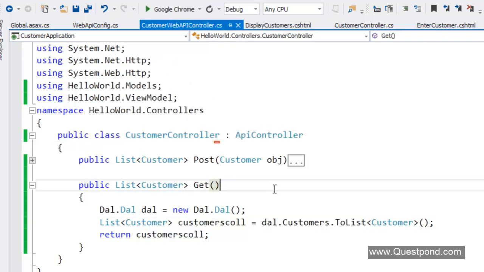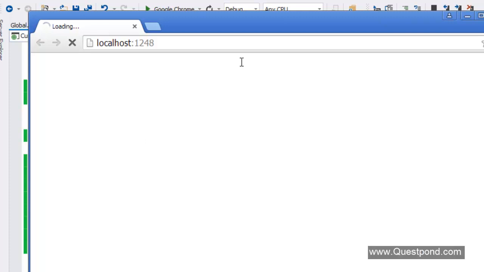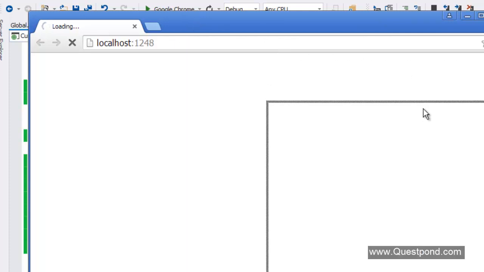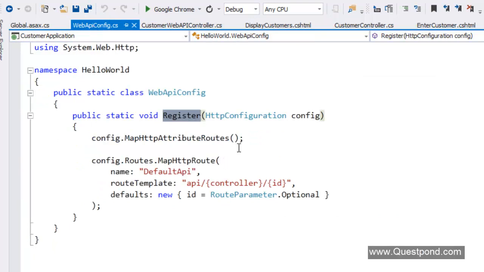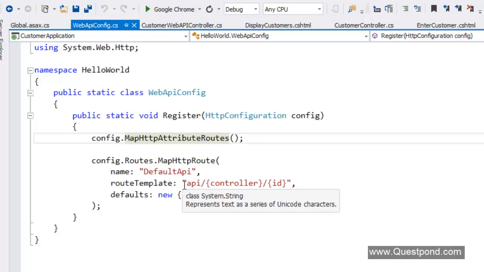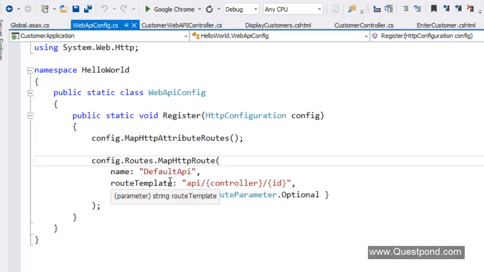So let us go and run this. I'm going to hit this get over here. Let me invoke one of the actions of this customer controller we have. Now remember, the way routing is registered for the web API, the template of the route is that you have to say api and then the controller name. If you remember, when we were using our normal controller, we had to just say the server name, controller name, action name. But here we don't have any action, right?